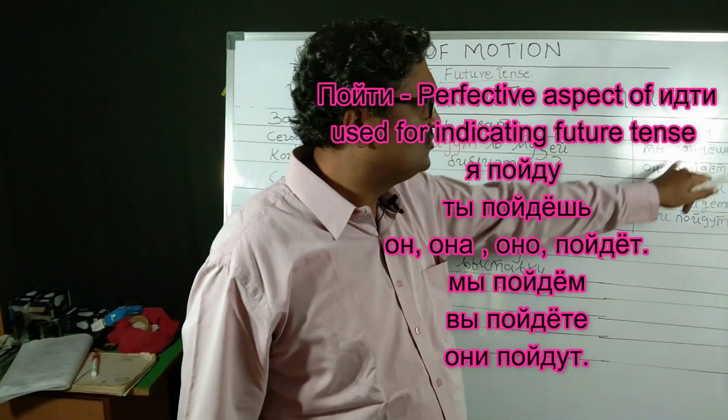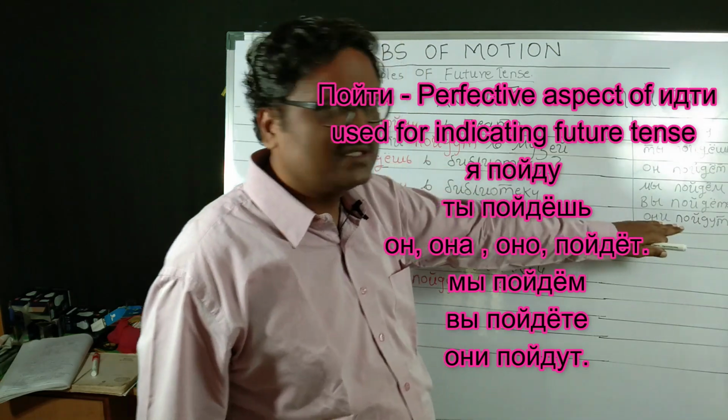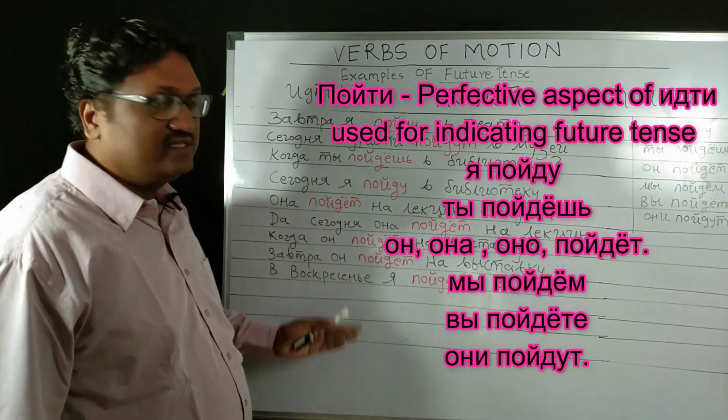Ya paidu, ti paidyosh, on paidyot, mui paidyom, vui paidyote, oni paidyot. This is the conjugation of paiti, which is used to indicate the future tense.